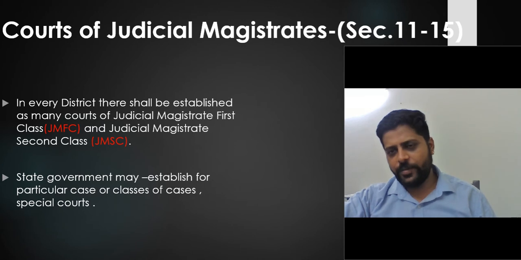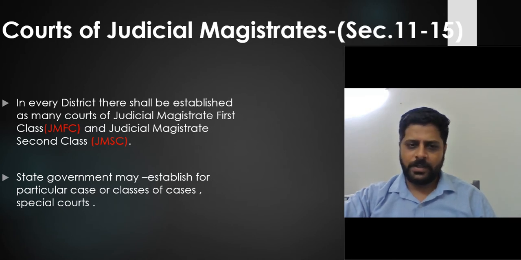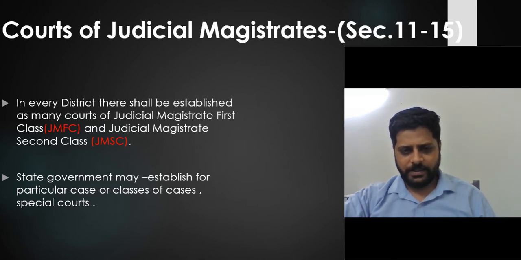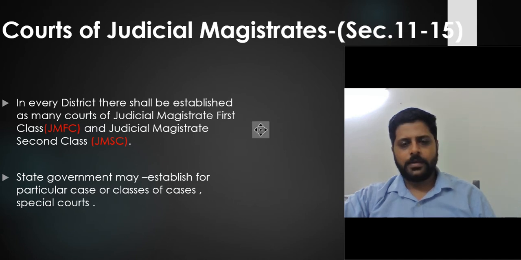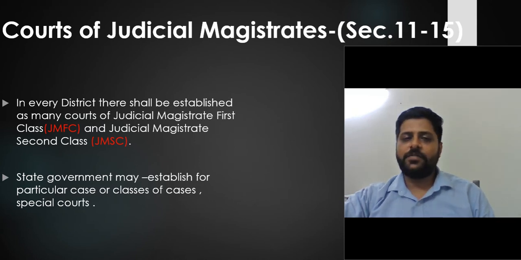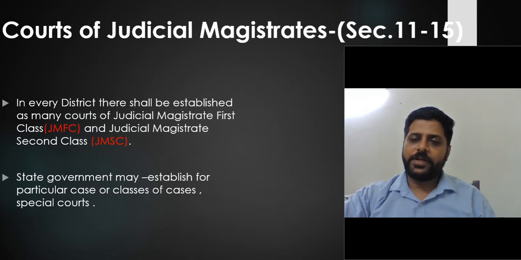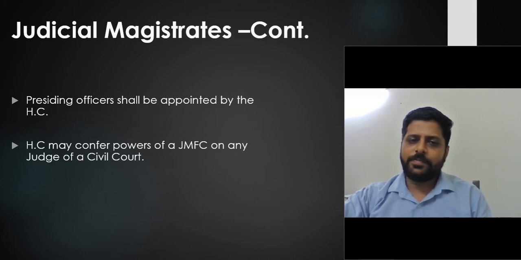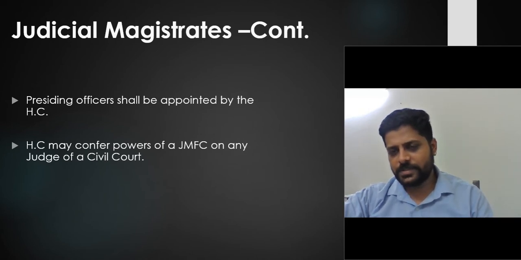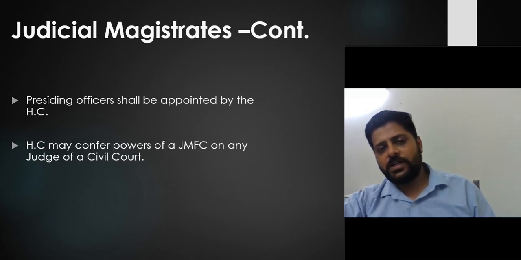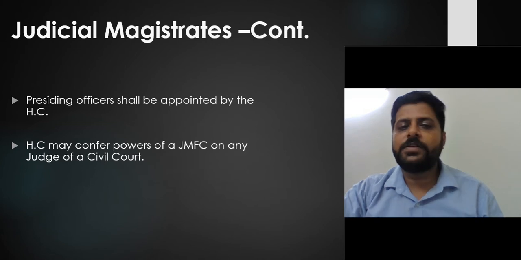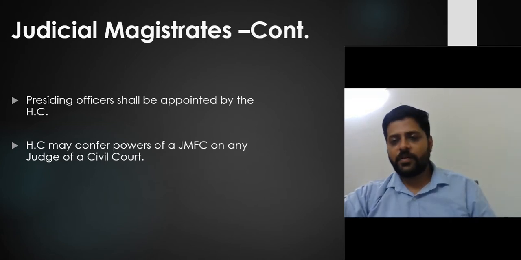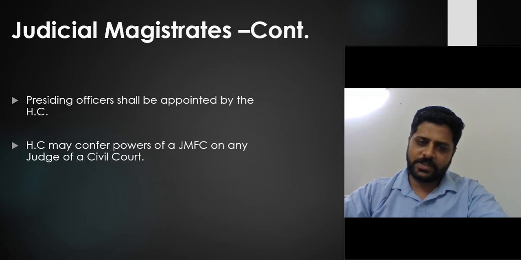The state government will establish the particular classes of court, and the presiding officer or the magistrate will be appointed by the High Court. The High Court may confer the power of a JMFC to any judge of a civil court. Again, the High Court has the power to confer the powers of a JMFC to any judge of the civil court.